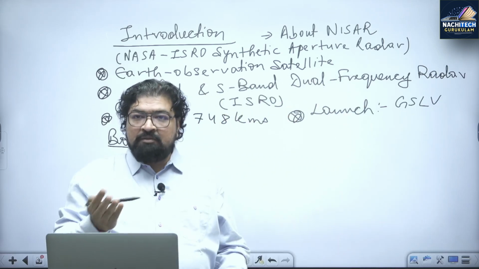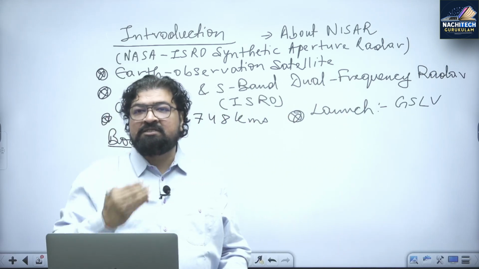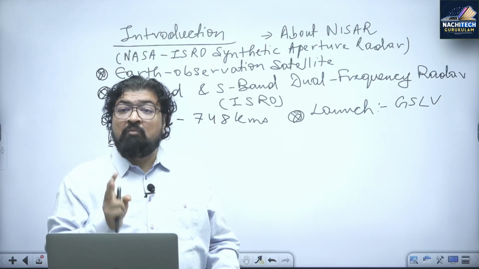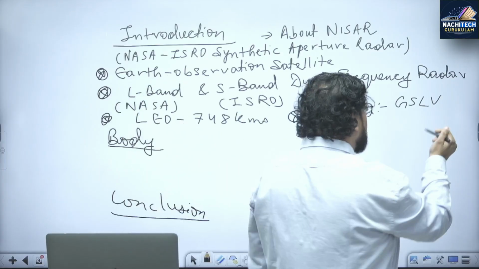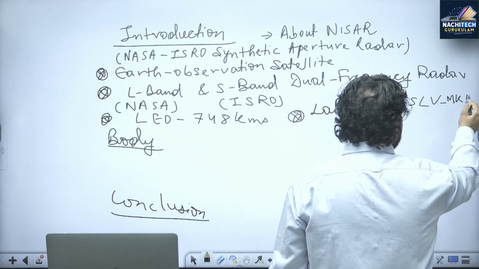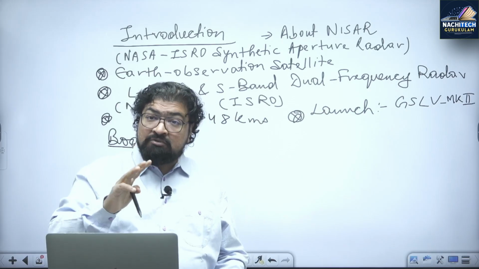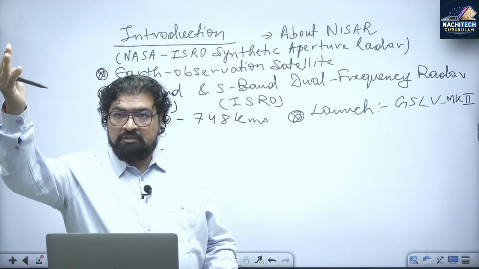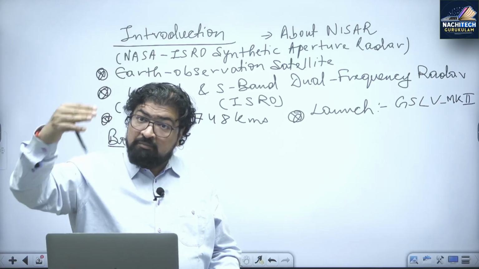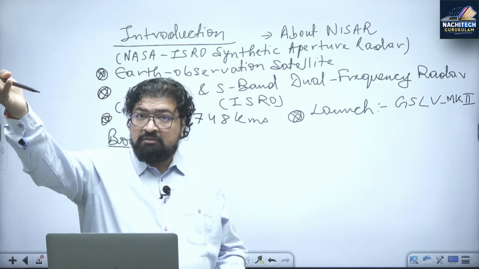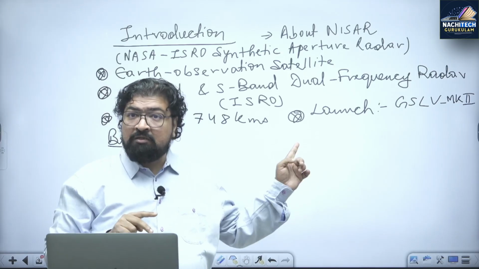You know that PSLV and GSLV. GSLV is more advanced than PSLV. Geosynchronous Satellite Launch Vehicle Mark II, second, not Mark III, MK2. Mark II. Mark III is the heaviest, which I said for the Gaganyaan mission. That is Mark III. Chandrayaan 3 was also Mark III. But Mark II will be used for the Nisar launch.